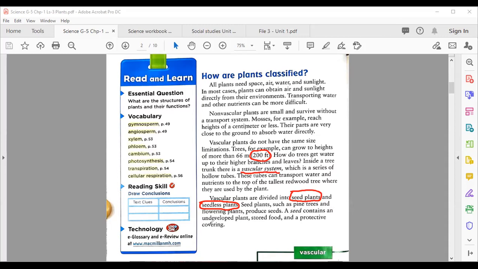So a seed is an undeveloped plant, with stored food also stored inside it, and a protective covering that is also present in it.